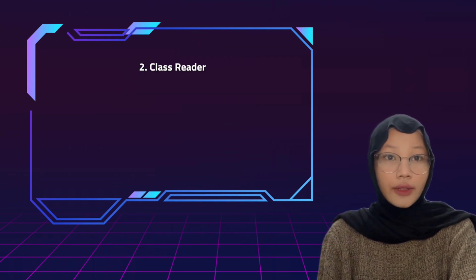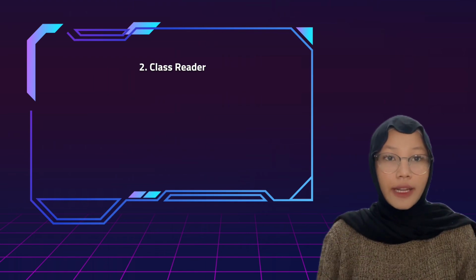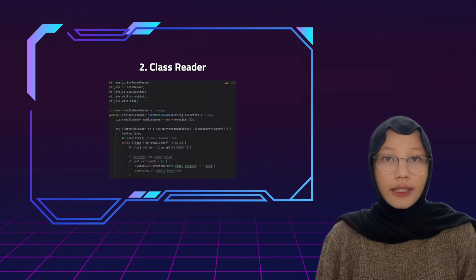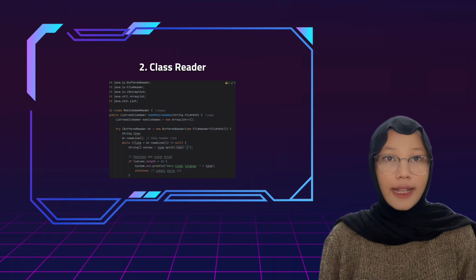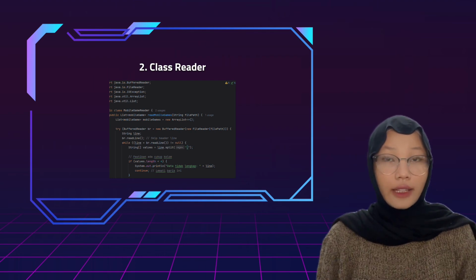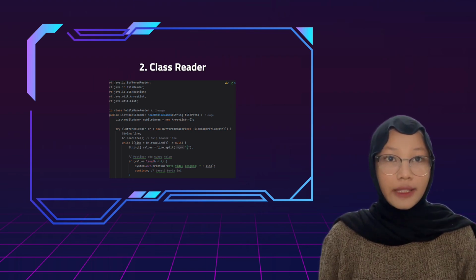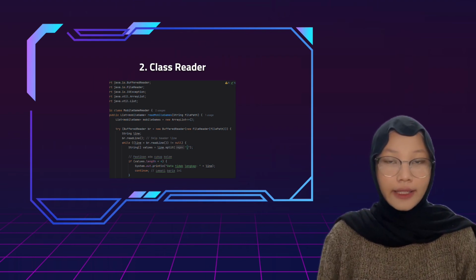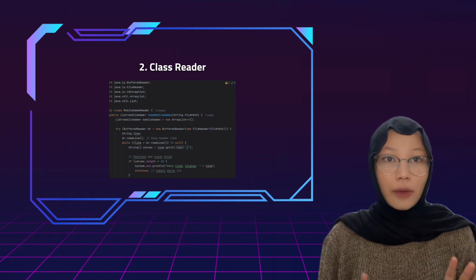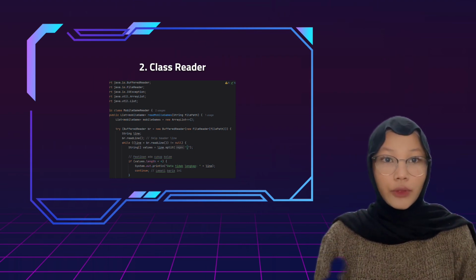Okay. Second, I would like to explain about the reader class. This class plays a vital role as it reads the CSV file. I use a BufferedReader to read the file line by line. Each line is split using the split method, and the results are converted to the appropriate data types. I made sure to handle errors and missing data to prevent the program from crashing when encountering incomplete lines. After parsing, I create game objects from the data and add them to the list.